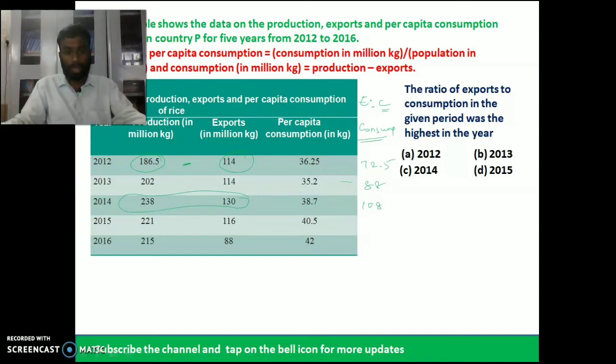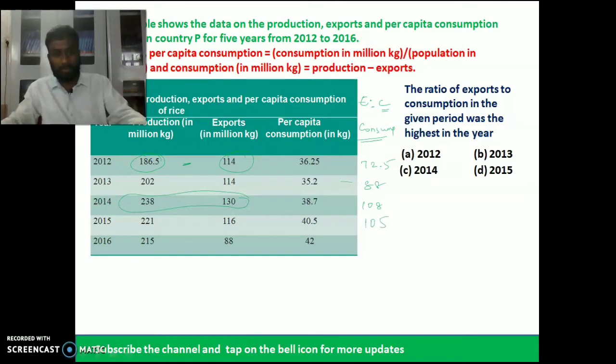Now, in 2015, 221 minus 116 is 105. Yes, 105 is the consumption value.